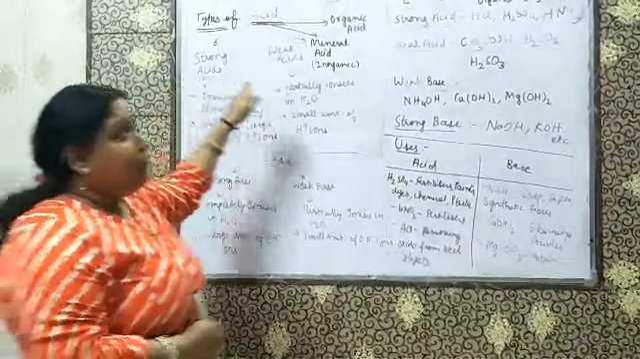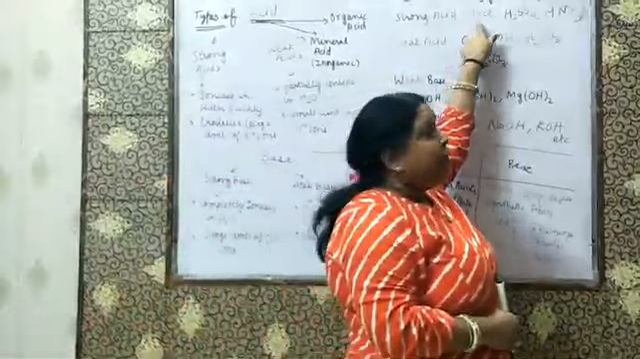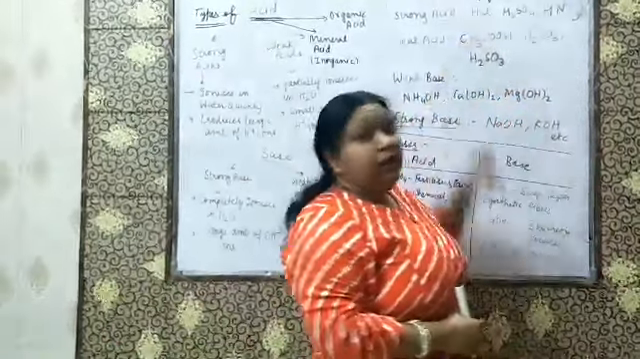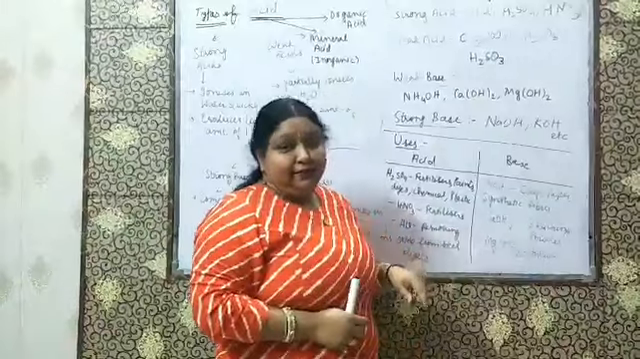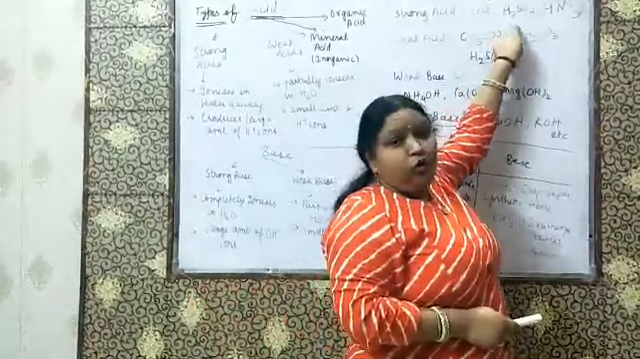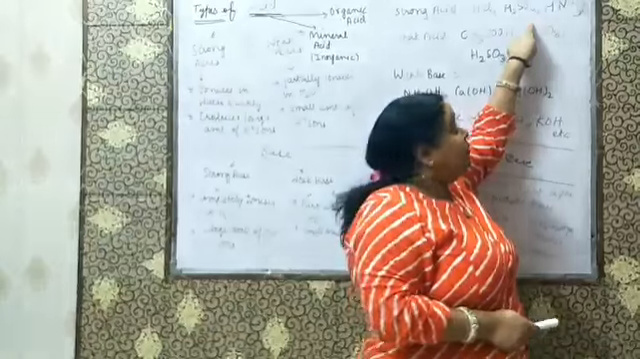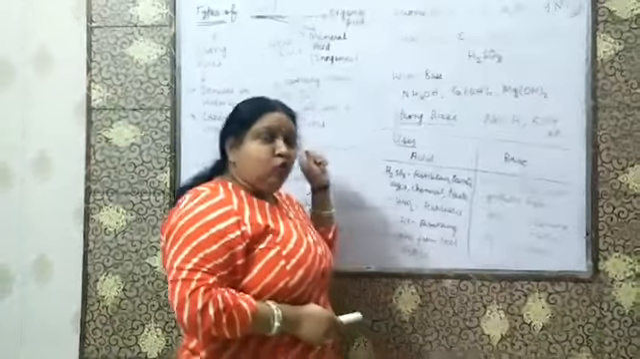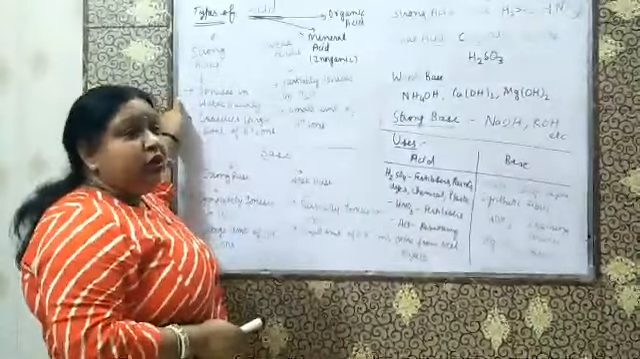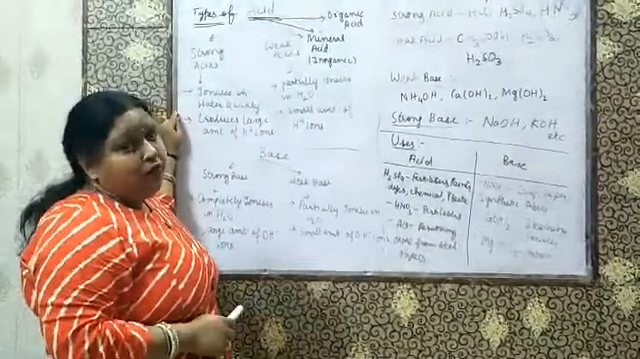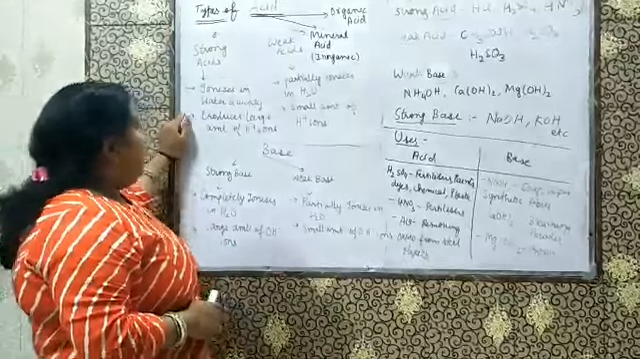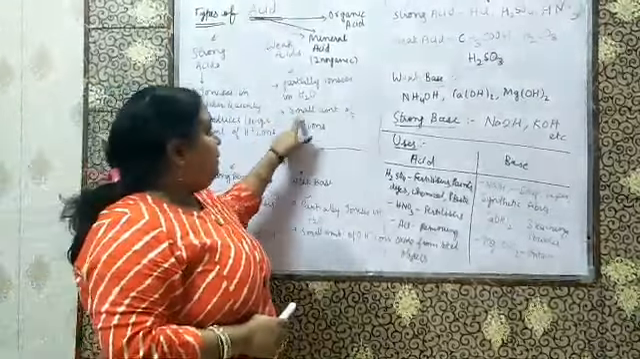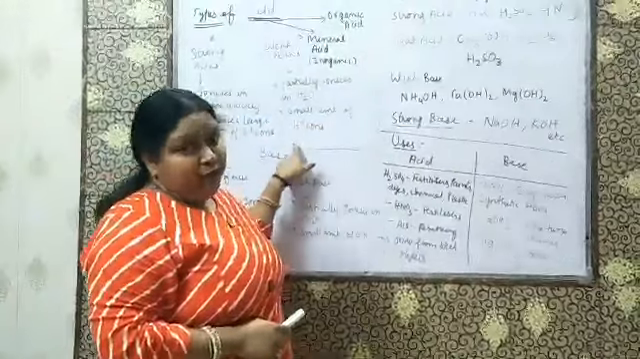Strong acid examples are HCl, H2SO4 and HNO3. What is HCl? Hydrochloric acid. H2SO4 is sulfuric acid. HNO3 means nitric acid. So strong acids are those acids which readily form H plus ions when mixed with water, and they produce a large amount of ions, while weak acids produce a small amount of H plus ions.